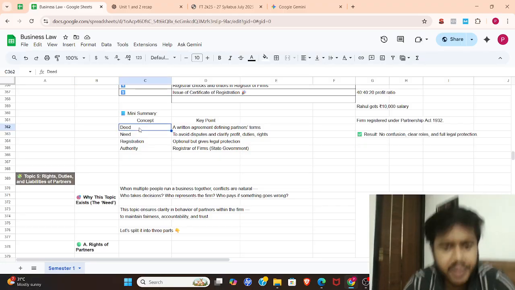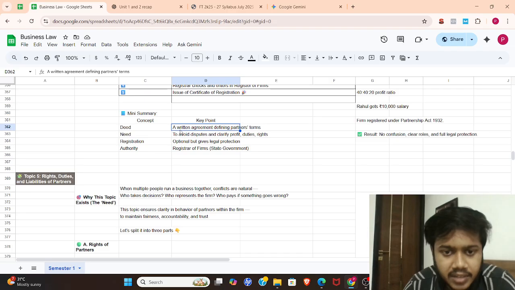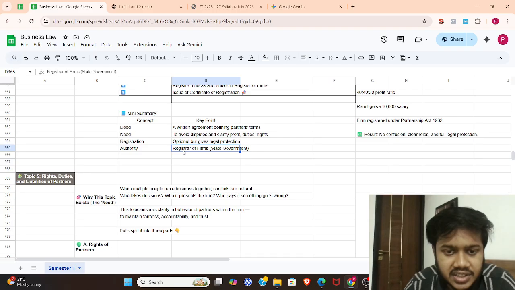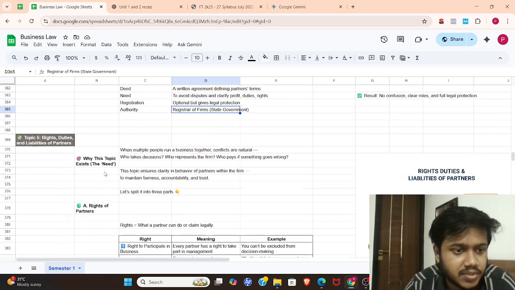Mini summary: a partnership deed is a written agreement defining the partners' terms. It is needed to avoid disputes and to clarify profit, duties, and rights. Registration is optional legally, but it gives legal protection. Authority: the registrar of firms, under the state government.